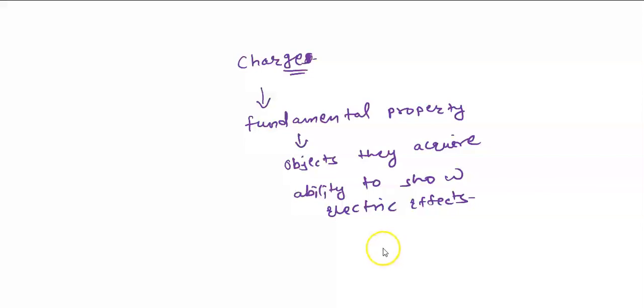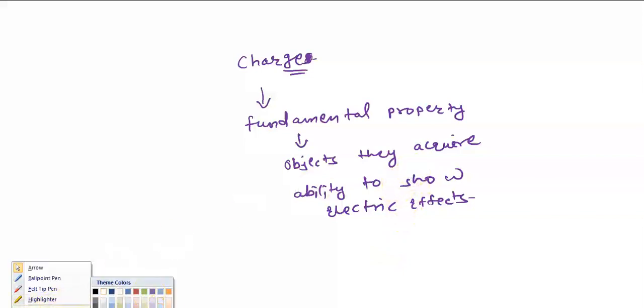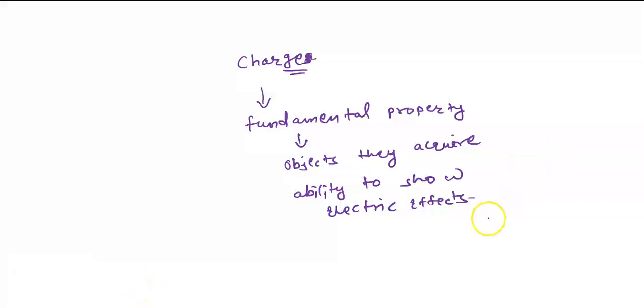When the object gets charged, it starts attracting or repelling other charged or uncharged bodies, and that is what is called electric effects.